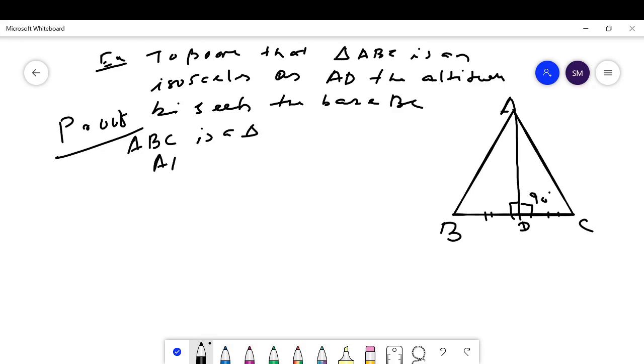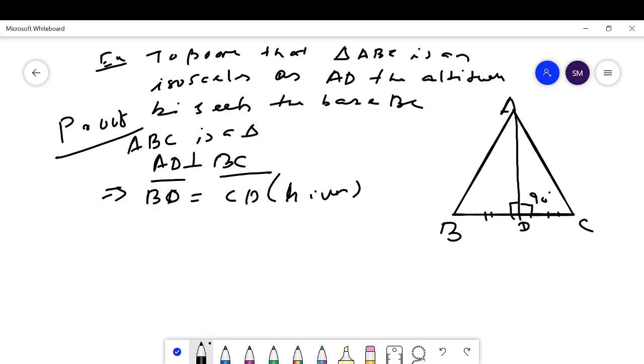AD is the altitude on BC and AD bisects BC, which implies BD is equal to CD. All are given, because this says that AD is perpendicular to and bisects BC.